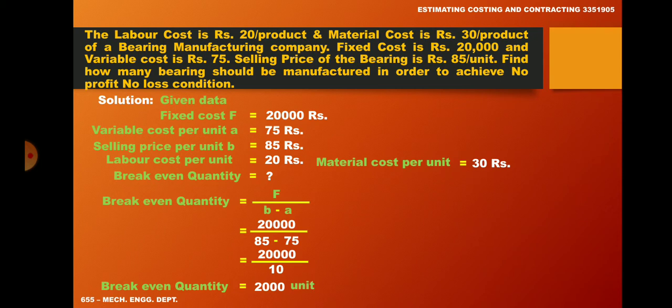Remember, variable cost per unit and the selling price per unit is always nearby. Here I tell you about the labor cost and material cost. It also include admin cost. So it's nearly reached to a variable cost by what we have, 75 rupees. So before calculating the example, see the value of the variable cost per unit and the selling price is nearby to each other. Okay, so the solution of our question is break-even quantity equal to 2000 unit.